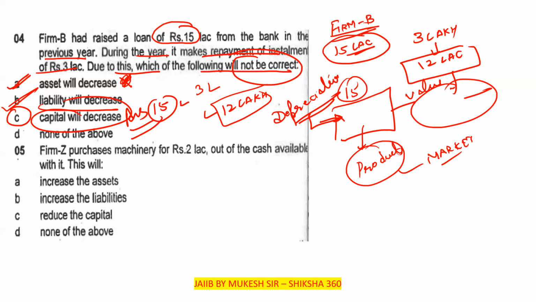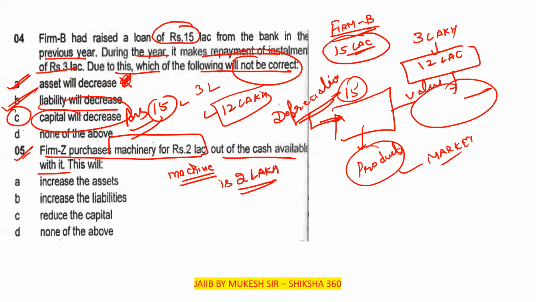Okay, now move to the next one. Last question. Please go through this question. Firm Z purchases machinery for rupees 2 lakh. The cost of the machine is rupees 2 lakh.